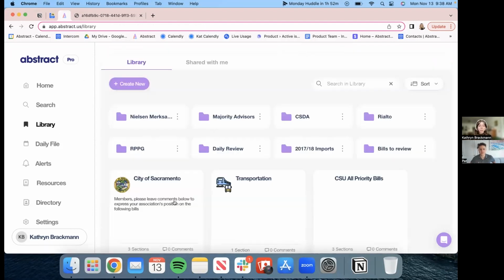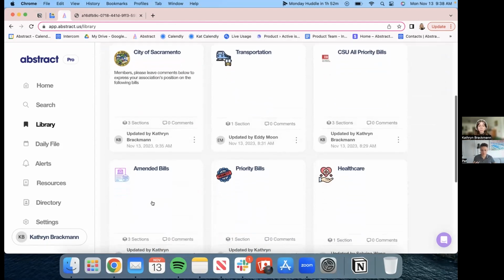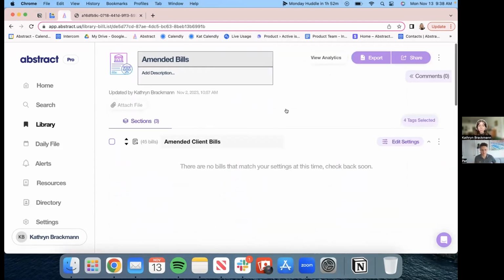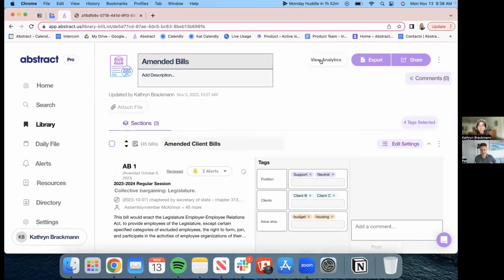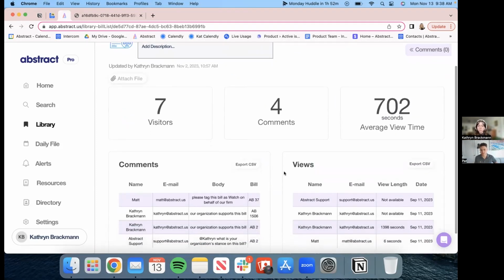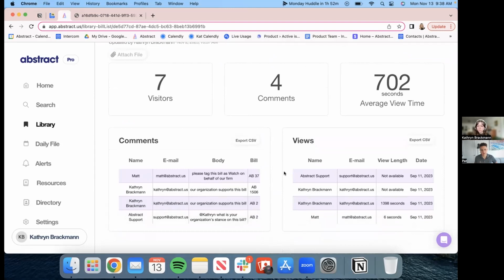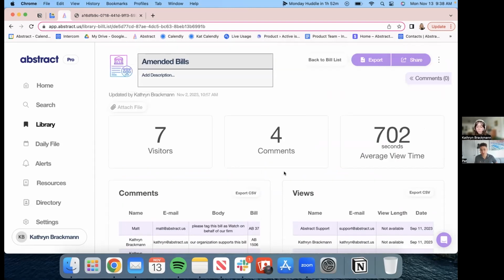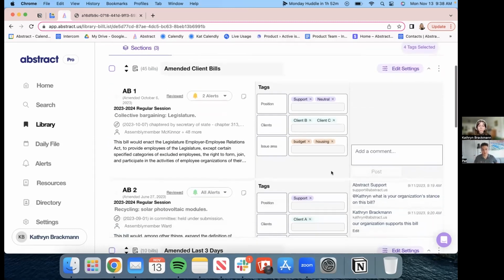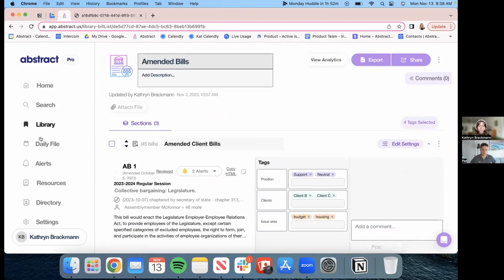And this is really key because it's the first time that we're giving people the ability to really dissect how their members or their clients are interacting with the reports they're sending and the information they're giving. So you can actually be more effective in figuring out whether you should be sending more reports or focusing on certain types of bills or certain types of regulations over others. So that's been a super critical feature.